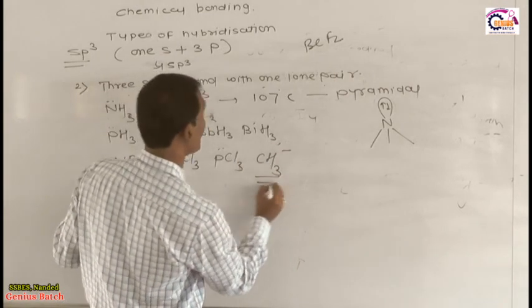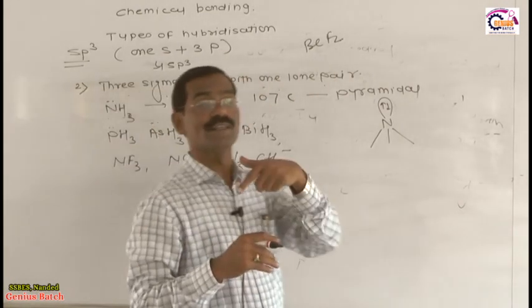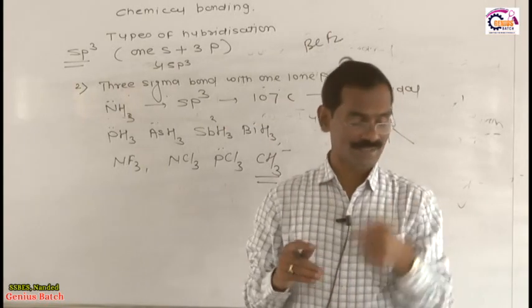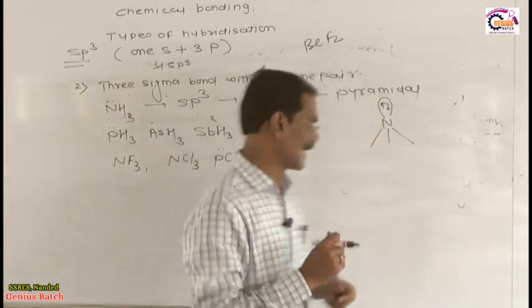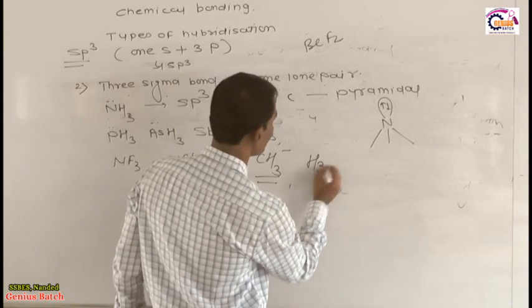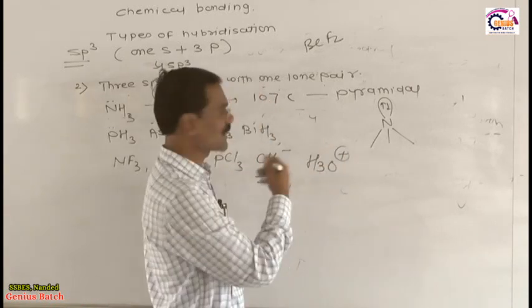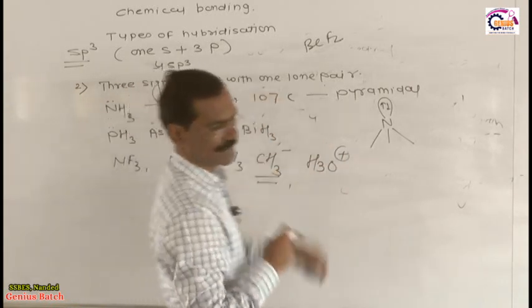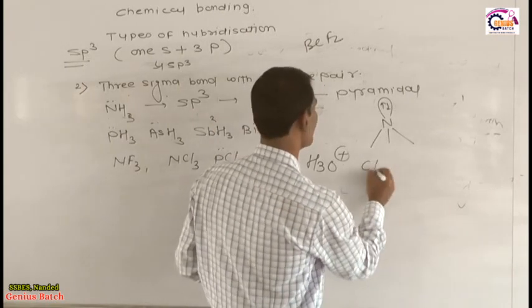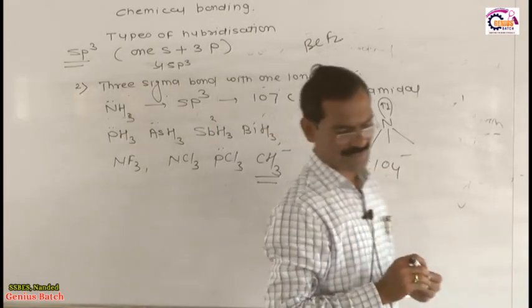CH3 minus is very very important, CH3 minus, which I already discussed with you in general organic chemistry. Next one is H3O plus. Don't forget H3O plus also has 3 sigma bonds with 1 lone pair. And finally ClO4 minus.